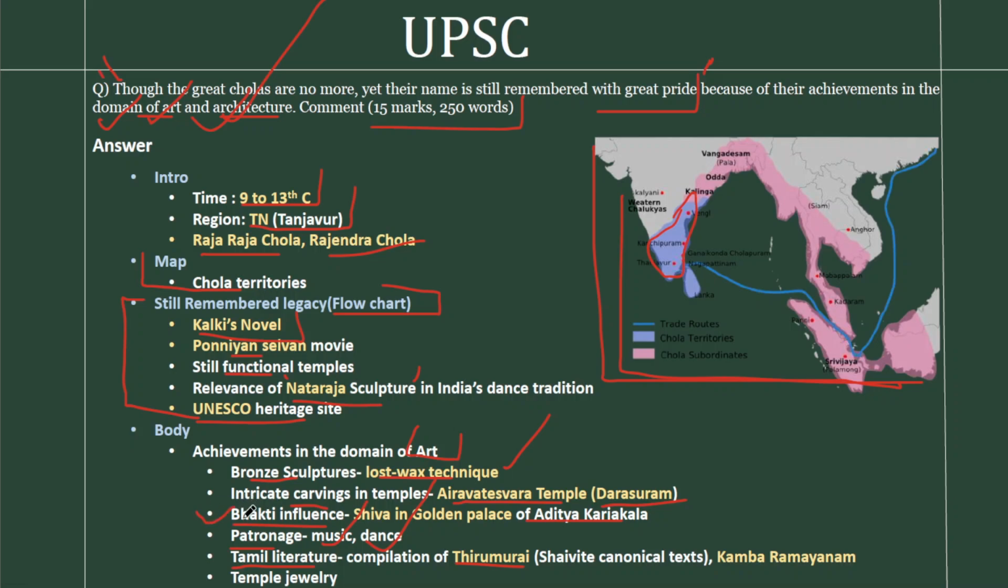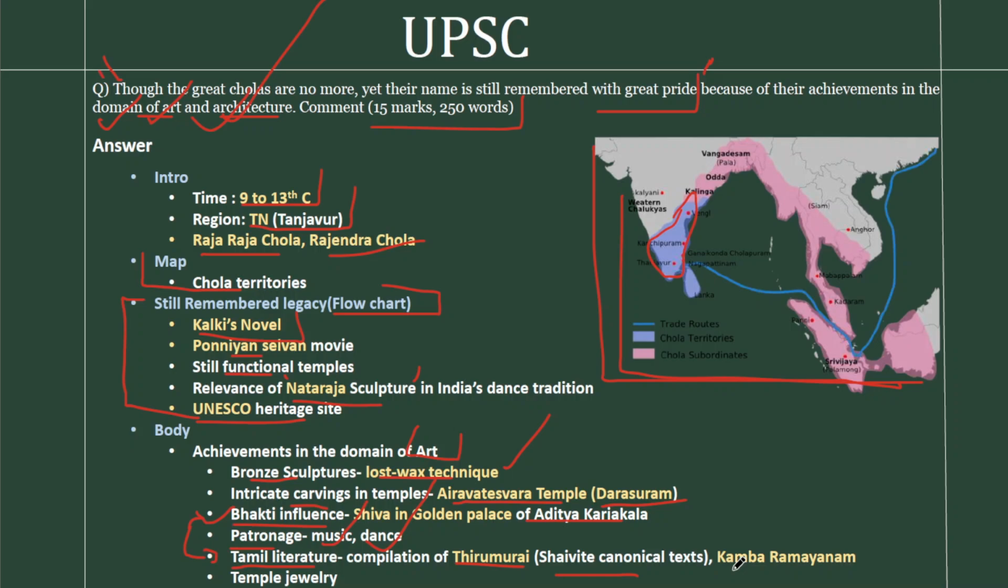So Bhakti, as you know, evolved in South India in the form of Shiva Bhakti as well as Vishnu Bhakti. So Shiva Bhakti Bhakts were known as Nayanars and Vishnu Bhakts were known as Alvars. So it originated from there, and the period of Cholas had a great role to play in that. An extension of this can be seen in the literature as well in this example, where we talk about the Shaivite canonical text called Tirumurai.